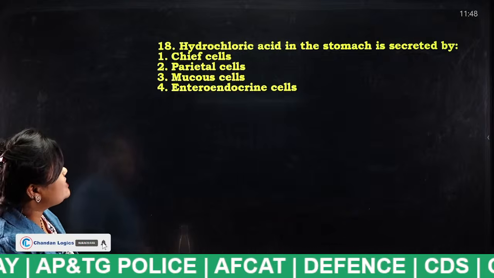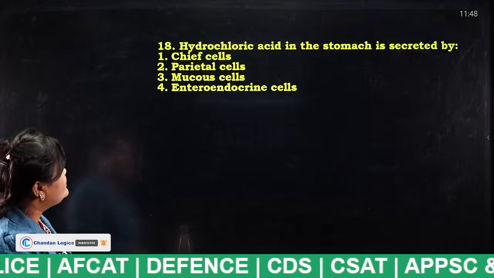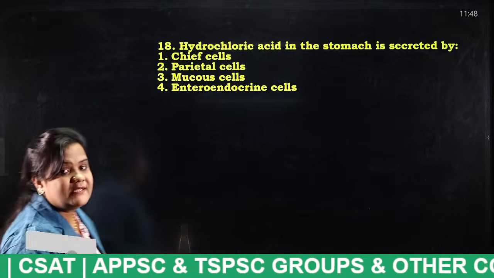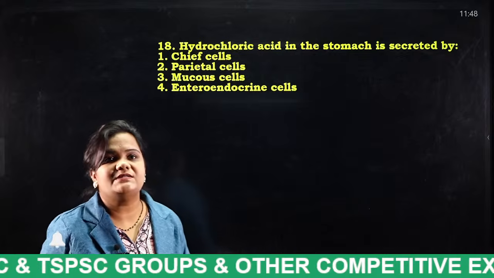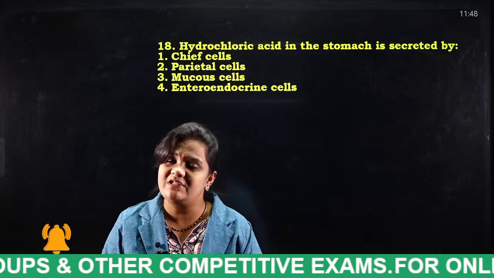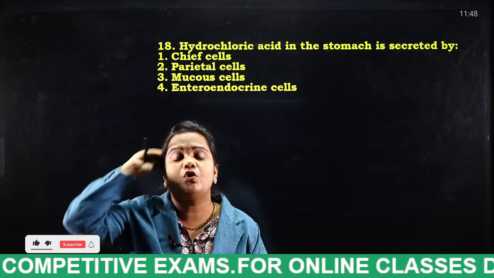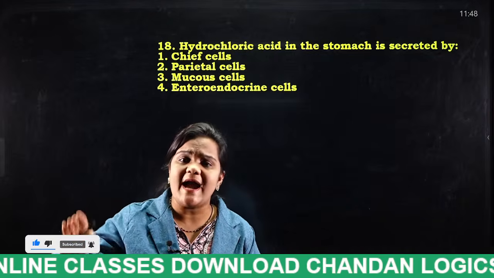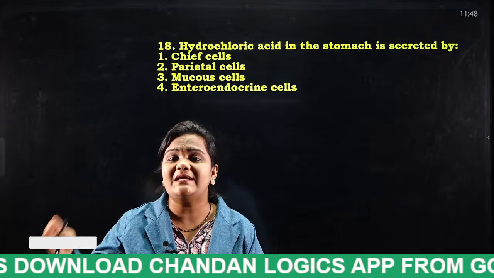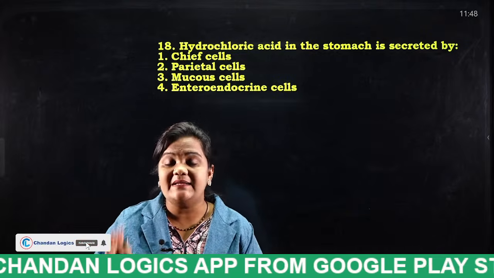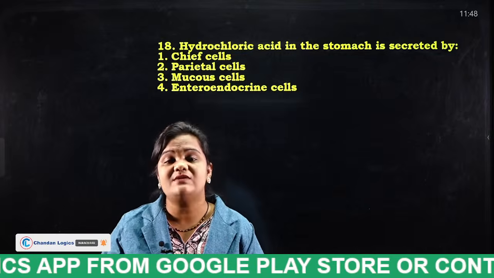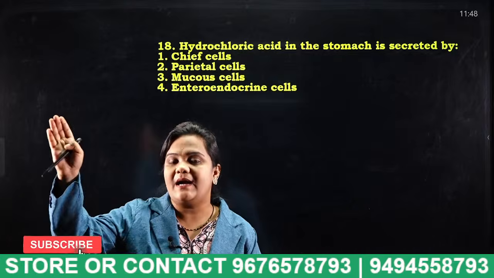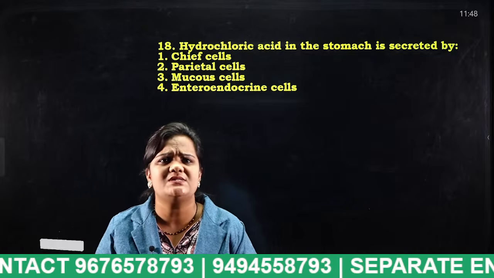Hydrochloric acid in the stomach is secreted by chief cells, parietal cells, mucous cells, or enteroendocrine cells. Very important and easy question. As you all know, and I have discussed many times, hydrochloric acid is present in the stomach. This hydrochloric acid is released by the gastric glands, and these gastric glands have some cells. Which type of cells will release hydrochloric acid? So tell me, students.